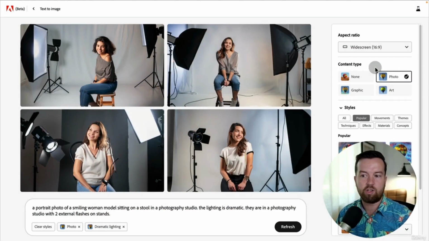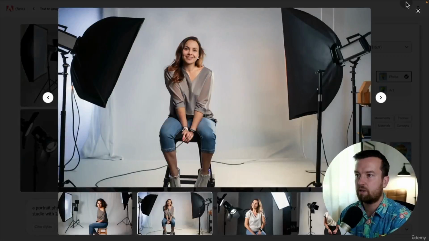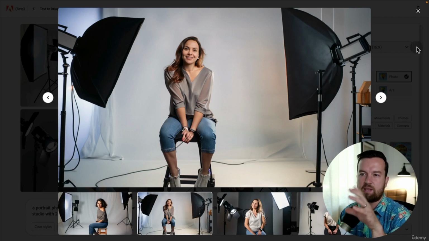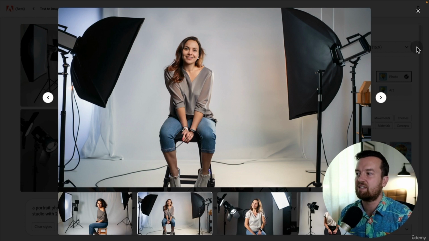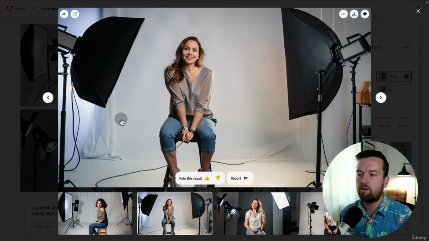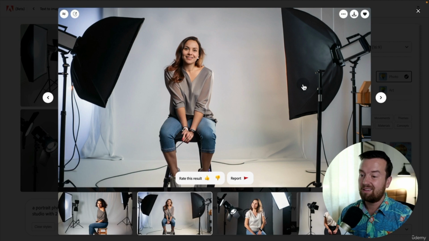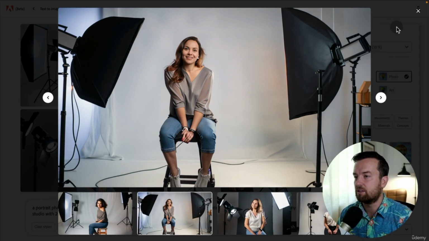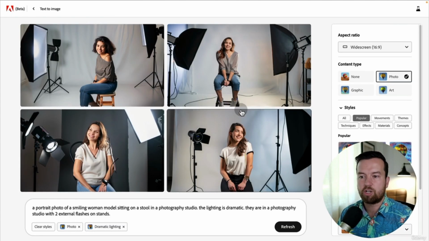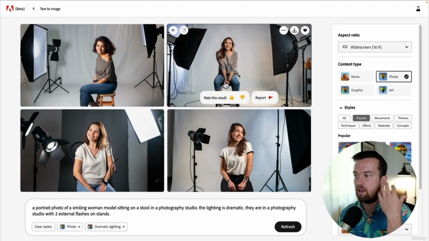I also want to show you what Adobe Firefly came up with. So here's a photo example, and you can see that it is pretty dang good. It followed the prompt more to a T, of a model sitting there with a white paper backdrop and multiple flashes on either side. To be honest, it's really crazy how good these look. It did a pretty good job at recreating people and taking flash portraits of people.